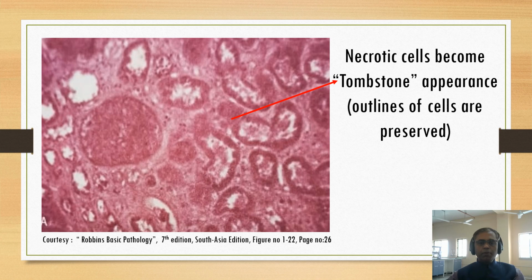Here you can see it. Necrotic cells become a tombstone appearance. You can see it here. These are the cells, and the outline is preserved. This cell's outline is preserved. All the cells' outlines are preserved.